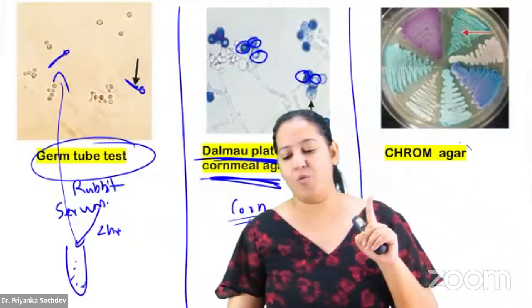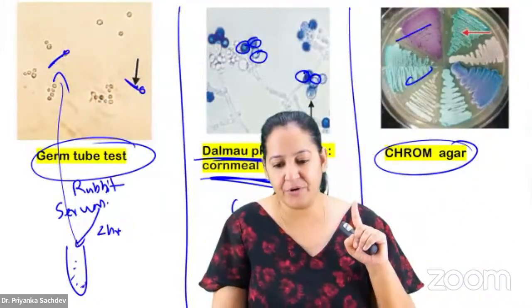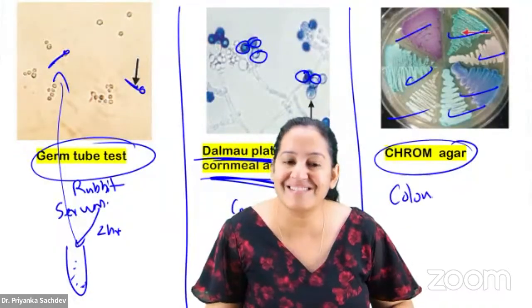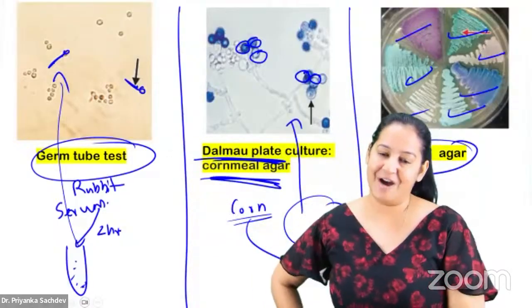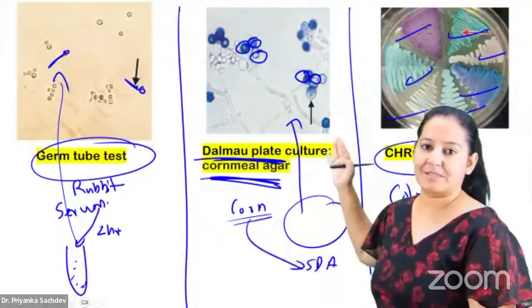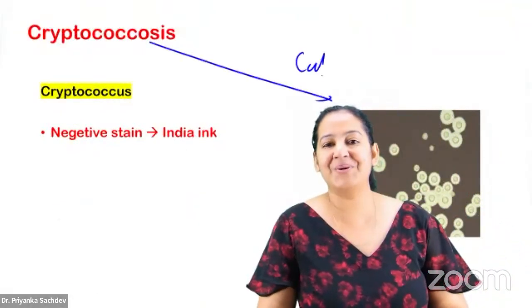And lastly, there is the chrome agar. There is a recent question on chrome agar. Here it gives different colors to different Candida based on their specific enzymes. Chrome means colors. Different Candida have different colors. How many of you got it? Learn the 3 experiments. This is germ tube, this is Dalmau, this is chrome. Say yes.